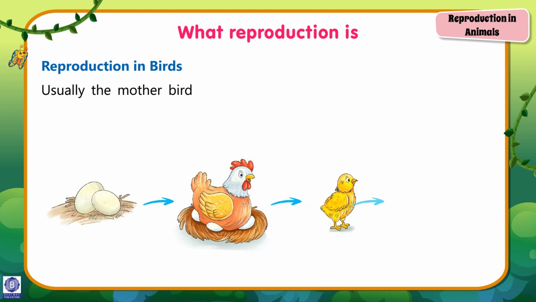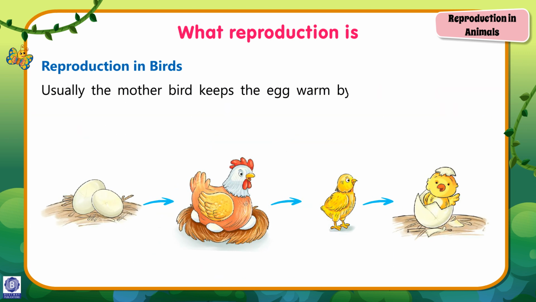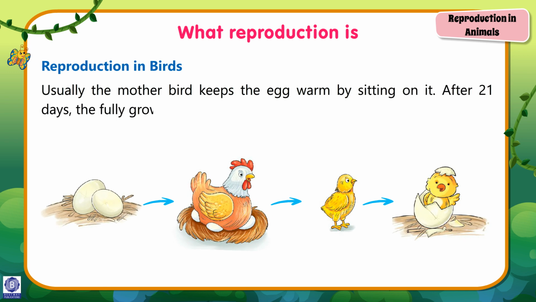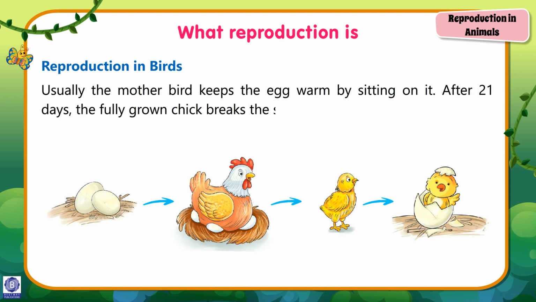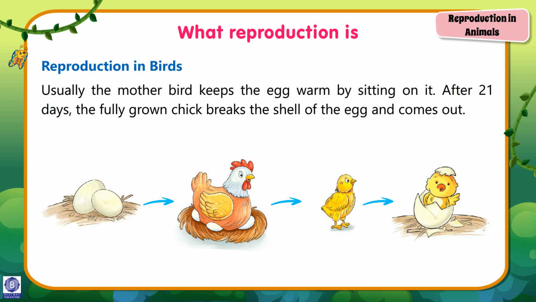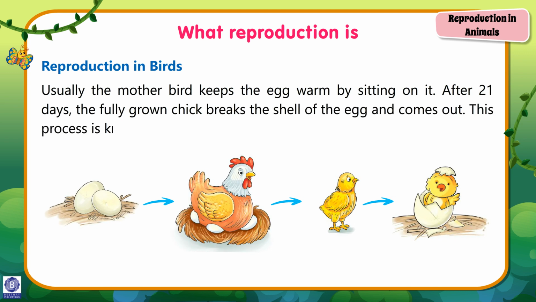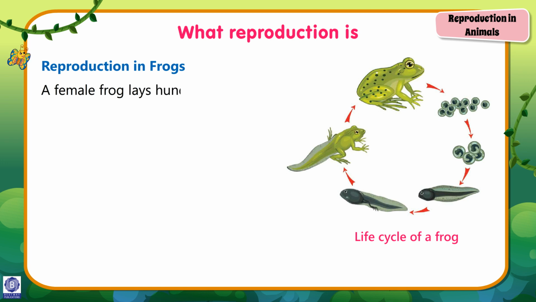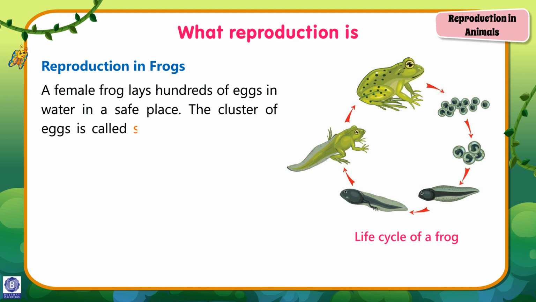Usually, the mother bird keeps the egg warm by sitting on it. After 21 days, the fully grown chick breaks the shell of the egg and comes out. This process is known as hatching. Reproduction in frogs. A female frog lays hundreds of eggs in water in a safe place. The cluster of eggs is called spawn.